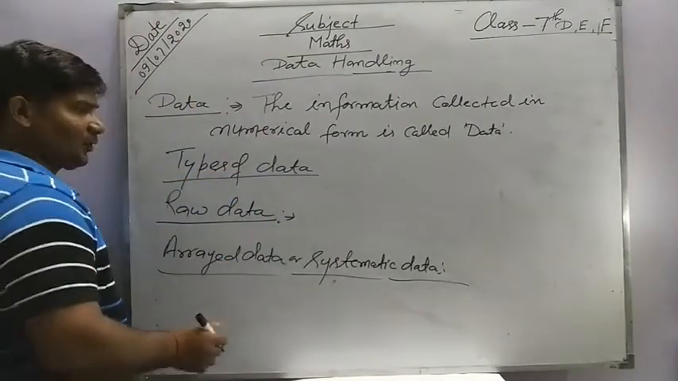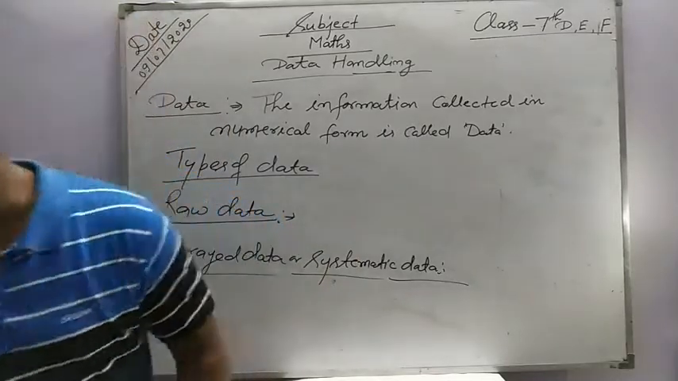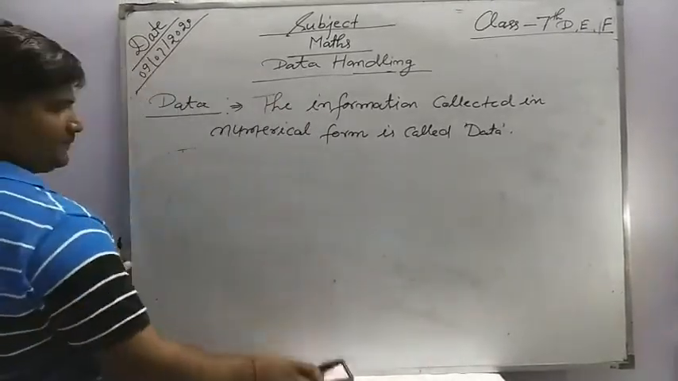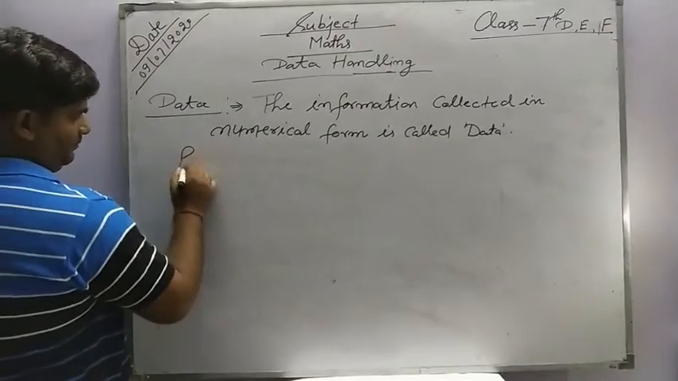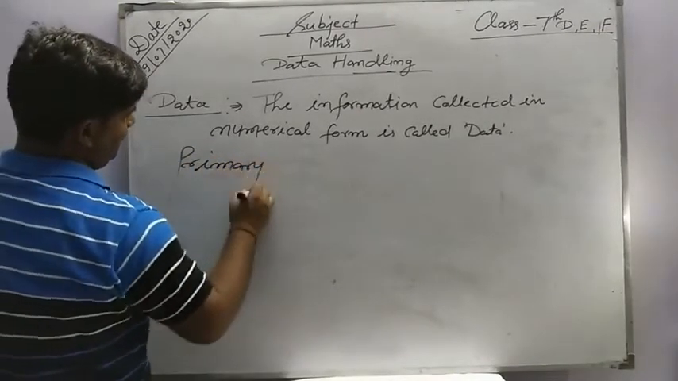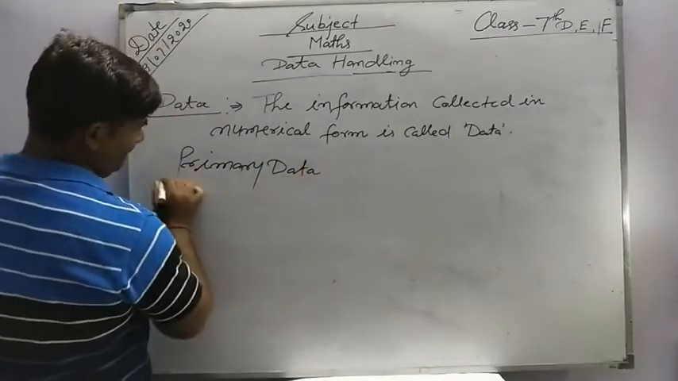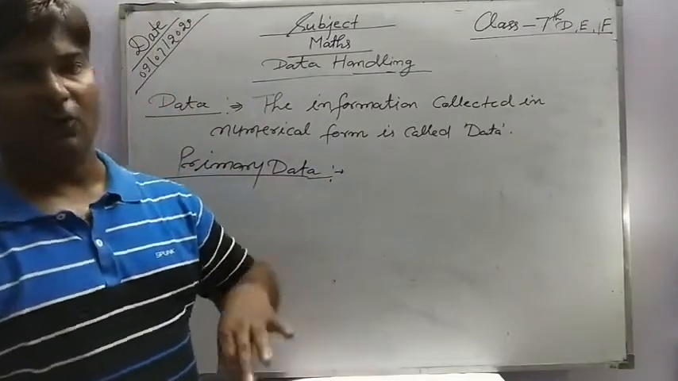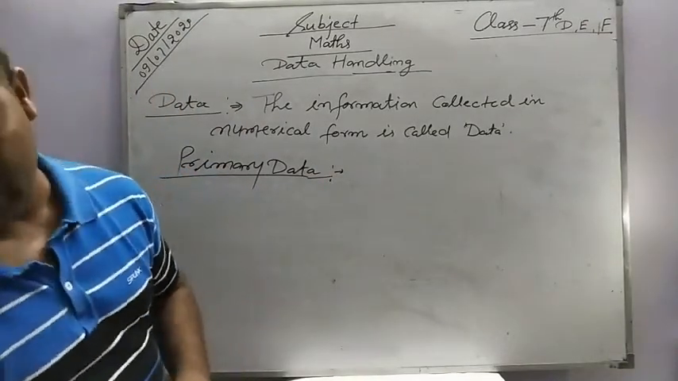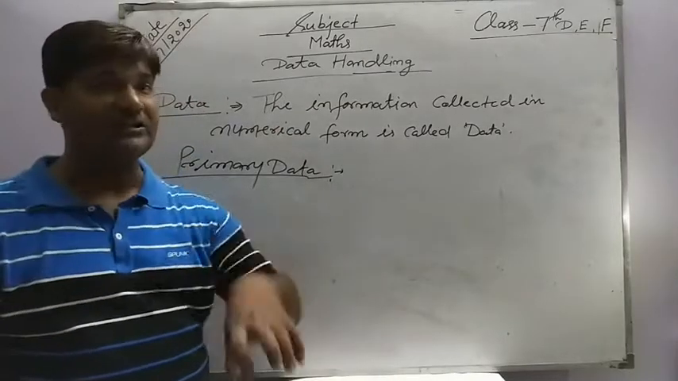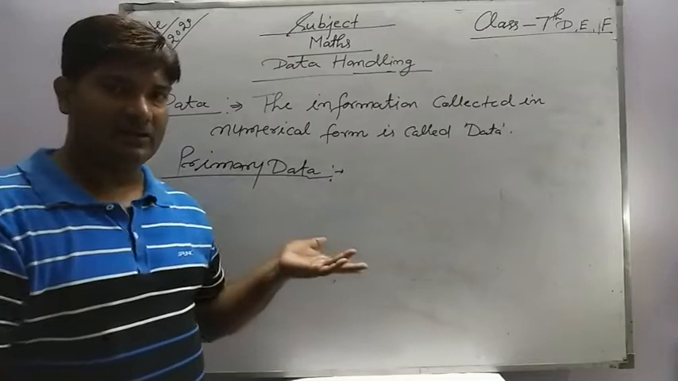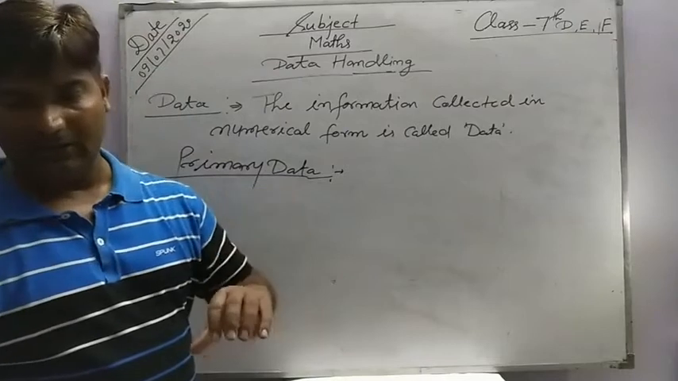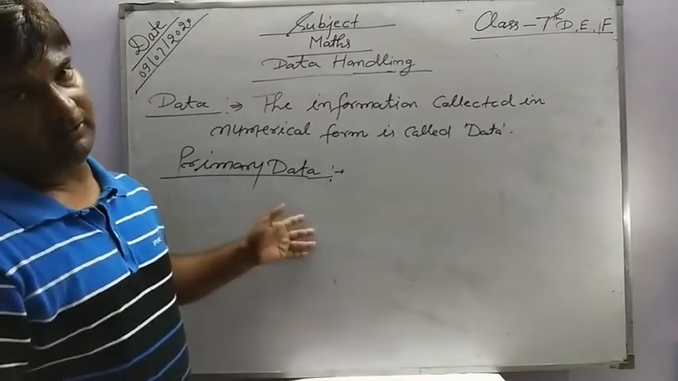Now the next one is primary data. The simple definition of primary data is that first hand information is called primary data, or the data arranged in its original form is called primary data. Is it clear? The first hand data is known as primary data, or the data in its original form is called primary data. Is it clear?